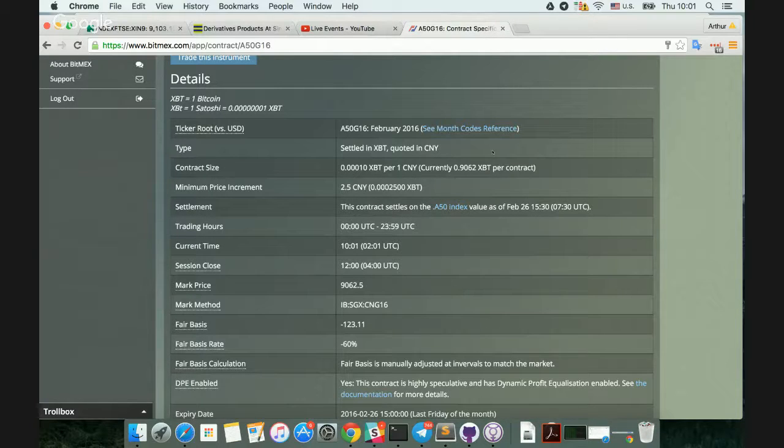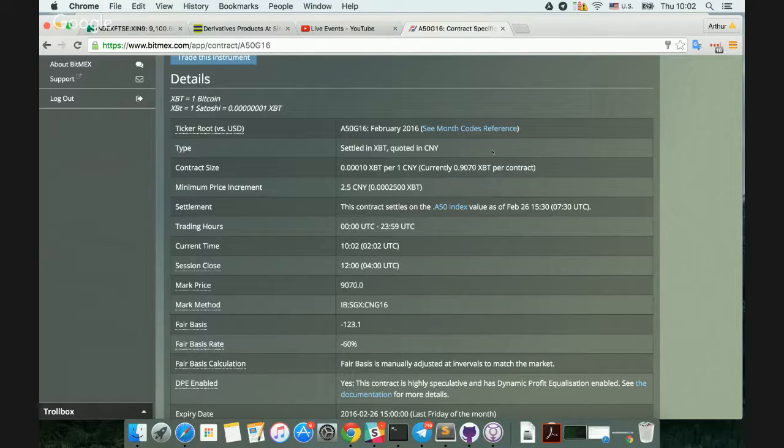The underlying index is the FTSE China A50 index, which is an index that comprises the 50 largest companies in China by market cap. And this index is quoted in renminbi or CNY. Now, as the majority of people listening to this broadcast don't have renminbi, they can't trade onshore in China. So what we've done is we've created what we call a Quanto futures contract, which basically means we take a fixed multiplier in Bitcoin and apply it to the CNY price.